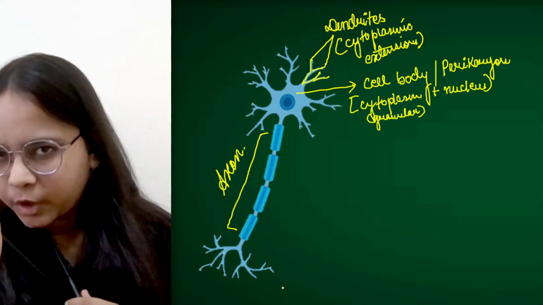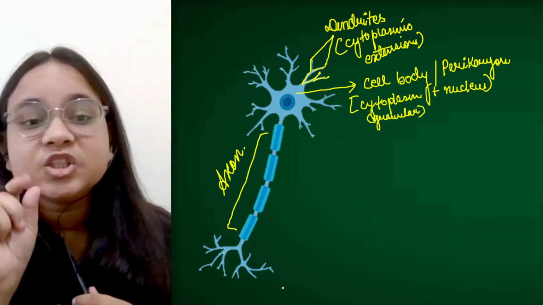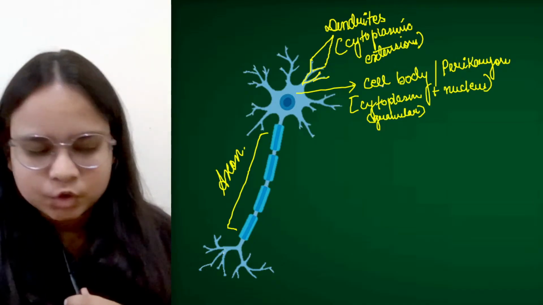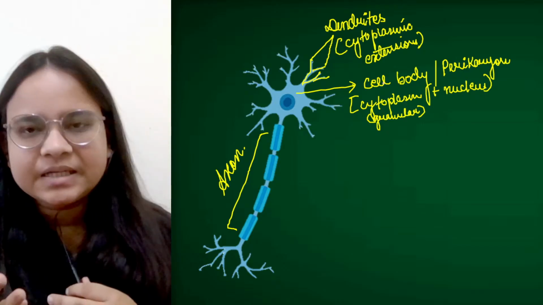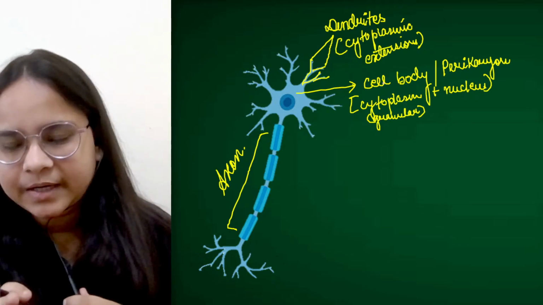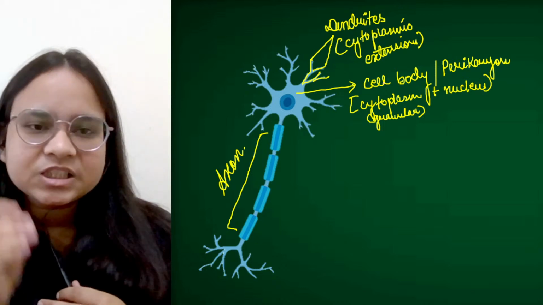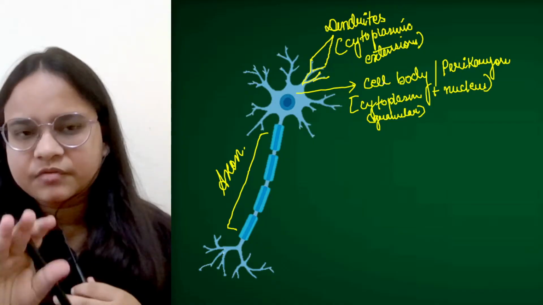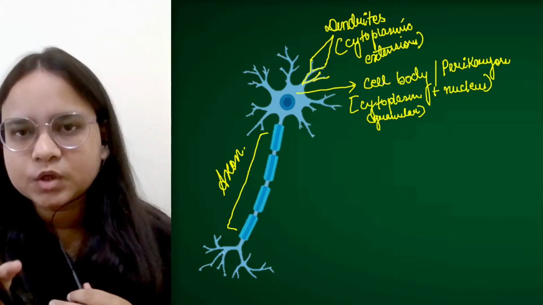Yes, there is a point. There is one organelle which is not present inside the cell body, and that is the centrosome. We have already studied in the chapter of cell that centrosomes are exclusively found in animal cells. But still, in the case of neurons, there is no centrosome.